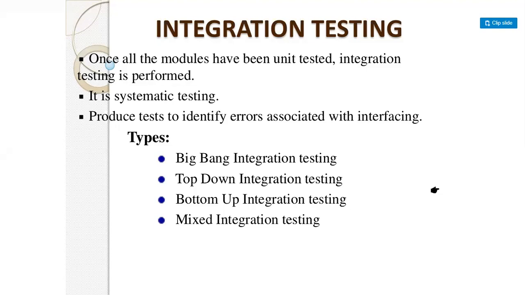It is called systematic testing because the modules or units we have integrated should run in an organized way so that they produce no errors. After integration, if there is any error, we have to send it back to the programmer. It also has types: big bang integration testing, top down integration testing, bottom up integration testing, and mixed integration testing.